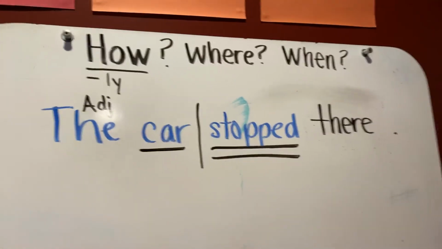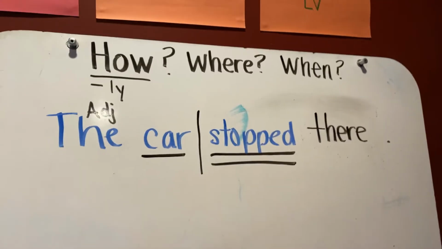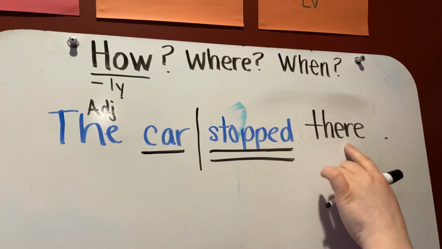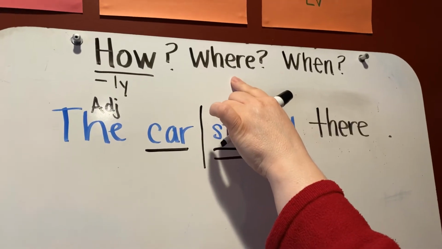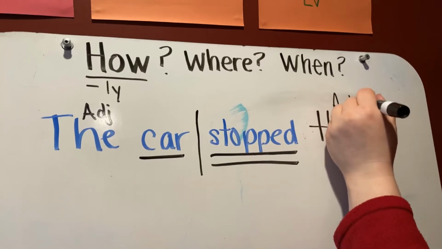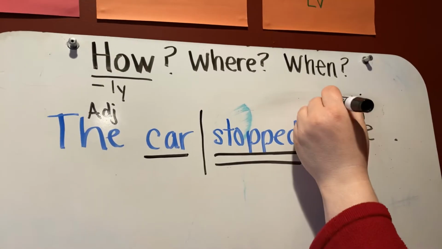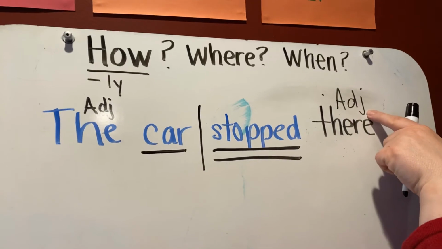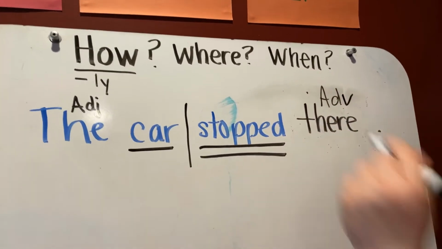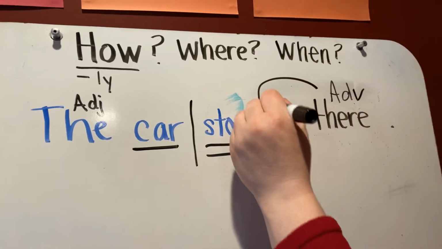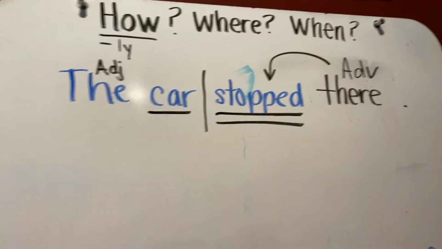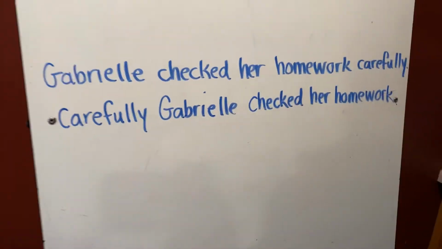Okay, let's do one more here before we move down to our final sentence. The car stopped there. Again, all of this is still the same. The car stopped when? There. No. The car stopped where? Yes. This answers where. This is an adverb telling us where the car stopped. Okay, let's move down to the bottom one here.